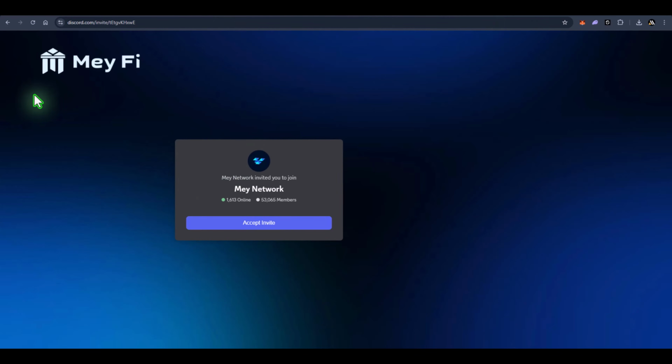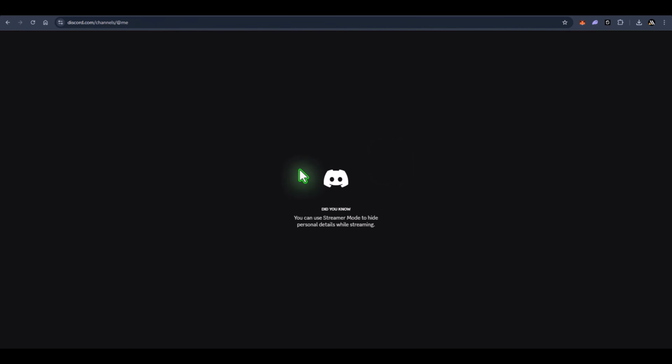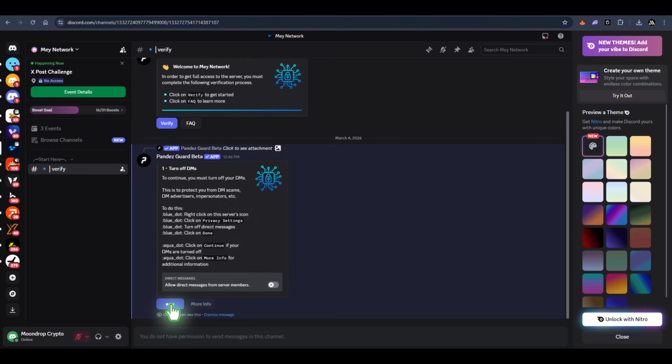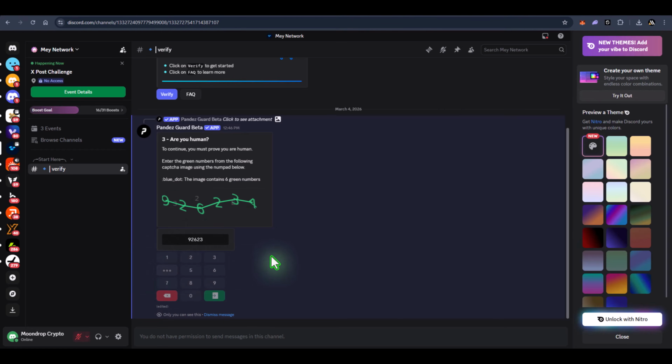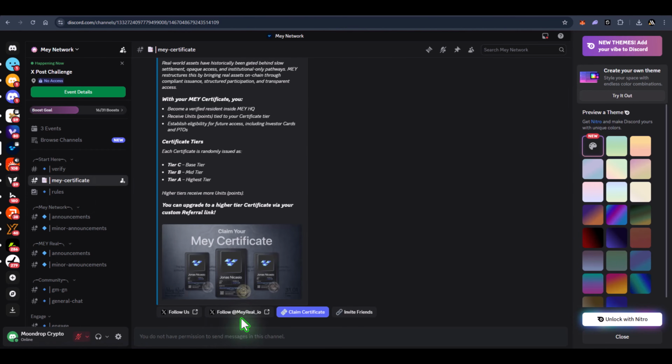I'll also provide the Discord joining link in the Telegram post. First, accept the invite. Then you need to verify, so click on verify. Then click on continue. Then again click on continue. Then solve the captcha. After you successfully verify, you will see the make certificate section. So click here to claim your certificate.